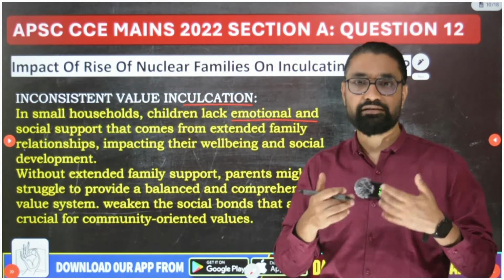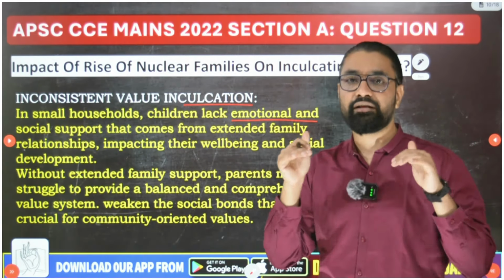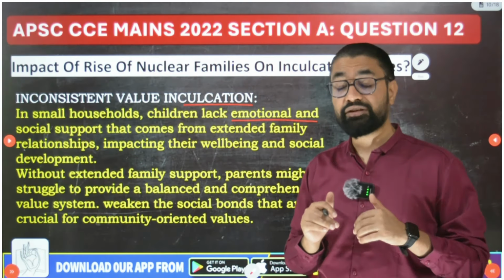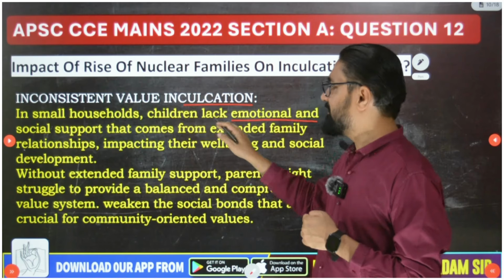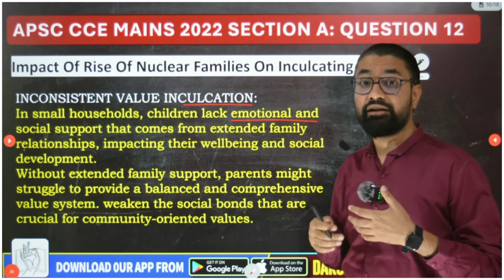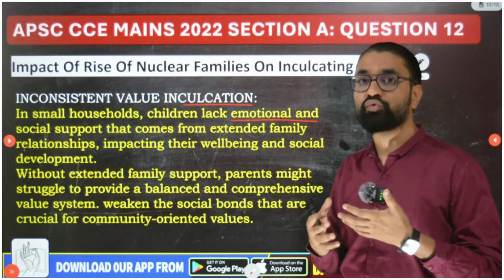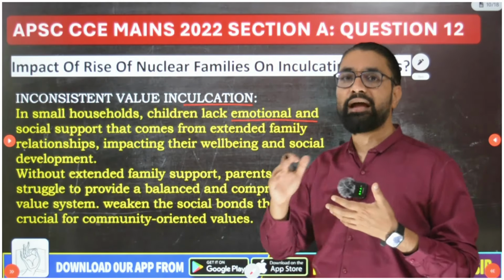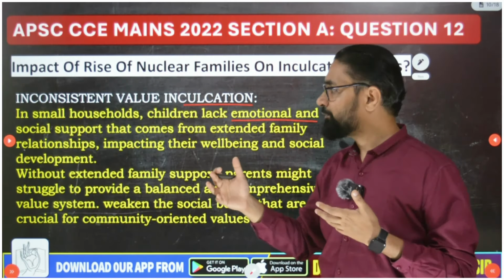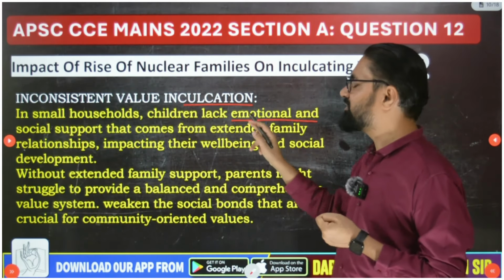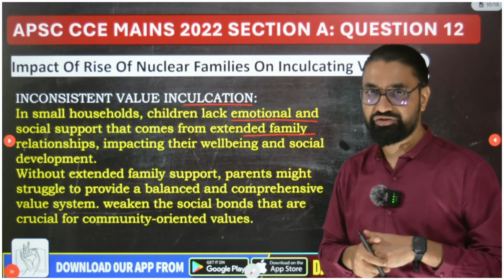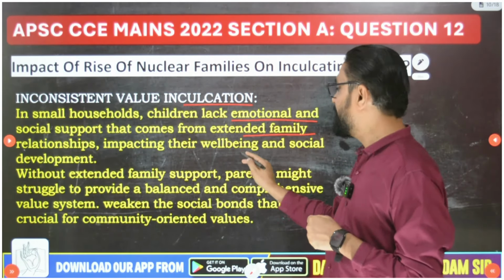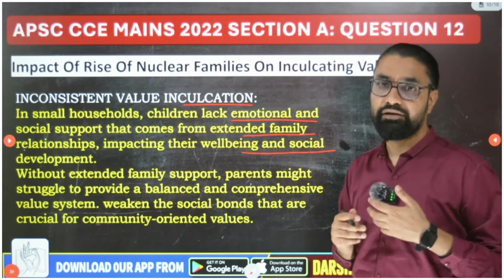But if you have grandparents at home who are continuously committed to investing in your child's growth, child rearing, then people get emotional support, psychological support, social support, and this leads to very balanced emotional development. So in a small household, children lack the emotional and social support that comes from extended family relationships, impacting their well-being and social development.